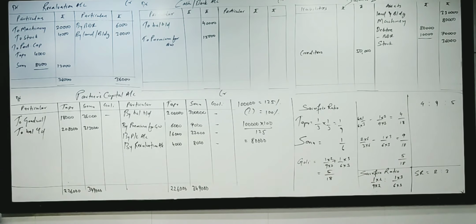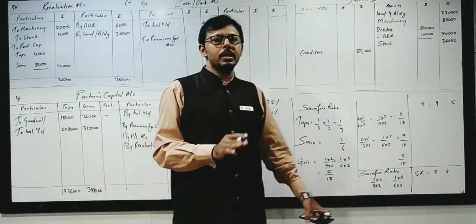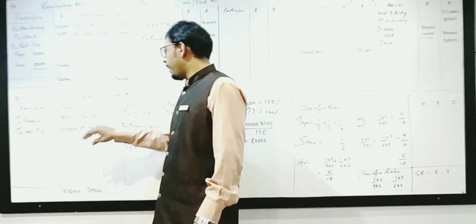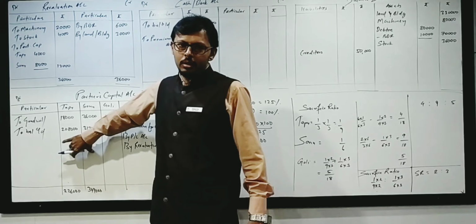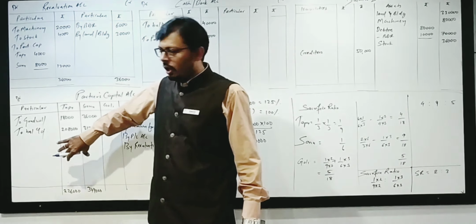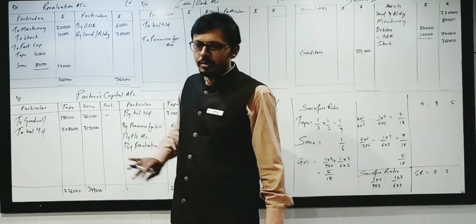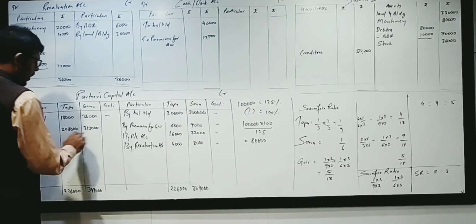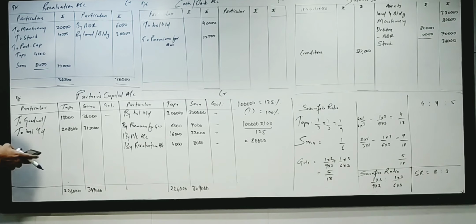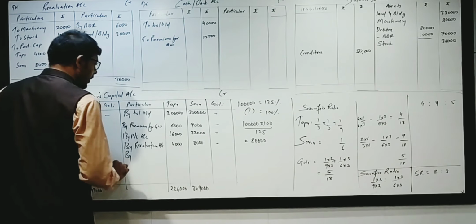Again I would like to read the second last adjustment, adjustment number 6. Goodwill will bring his capital equal to 50% of net assets of the new firm. While Goli is saying I will bring the amount of capital equal to 50% net assets of the new firm. 50% means mine will be 50 and both of yours together will be 50. So I will add this particular amount. So 3 lakh 13,000 plus 2 lakh 8,000 is 5 lakh 21,000. So this amount will be brought by Goli.